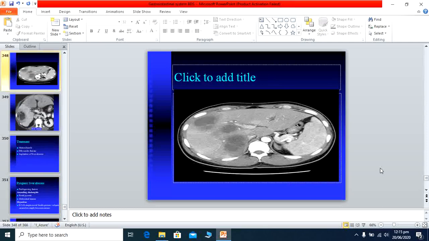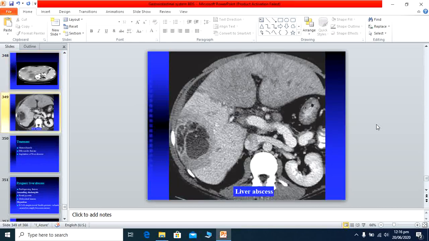This is again the CT scan imaging. There are multiple abscesses formed in the liver parenchyma. Okay, these are the amoebic hepatic abscesses. This is again the picture which is showing the abscess, and this is the surrounding edema. This is the CT scan imaging. So these are the CT scan images of the hepatic abscess.